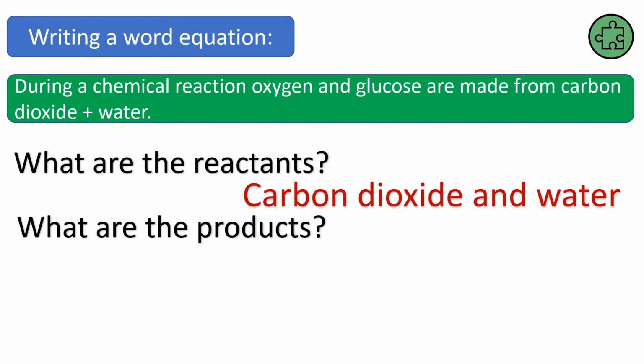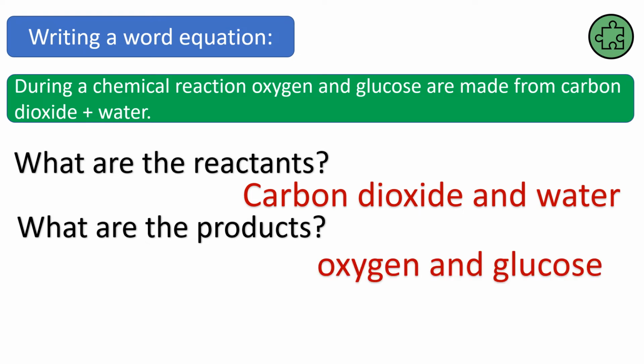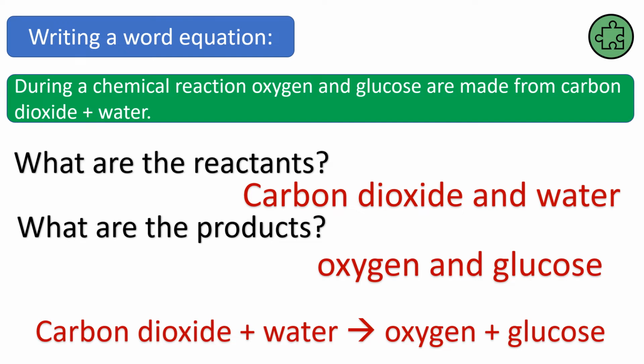And what are we making? What are the products? Well, it says oxygen and glucose. And so our word equation would look something like this. And again, it doesn't matter whether you've got carbon dioxide and water the other way around, as long as they're on the left-hand side of the arrow, before the arrow. And again, oxygen and glucose could be the other way around as long as they are after the arrow.